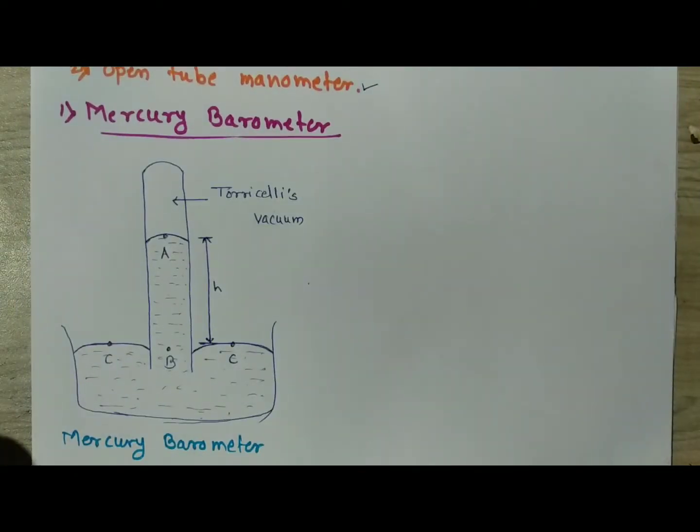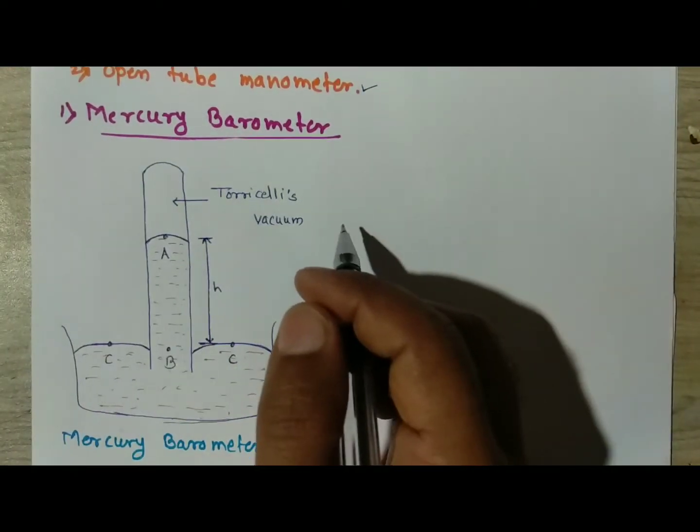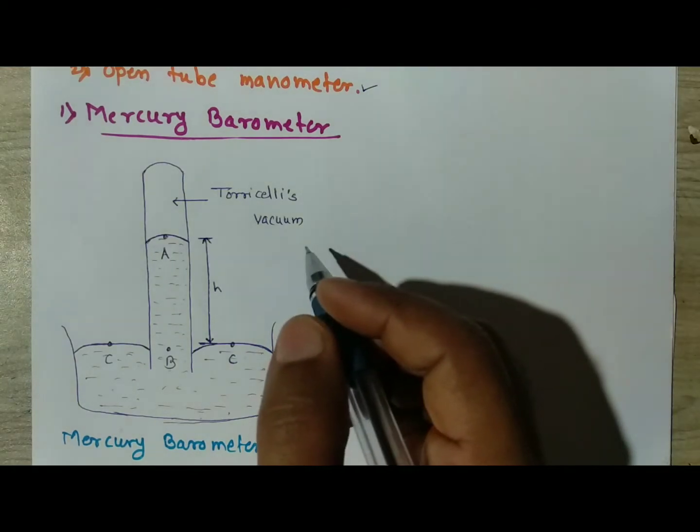Inside the mercury barometer, first of all we have to consider what a barometer is. What is a barometer?